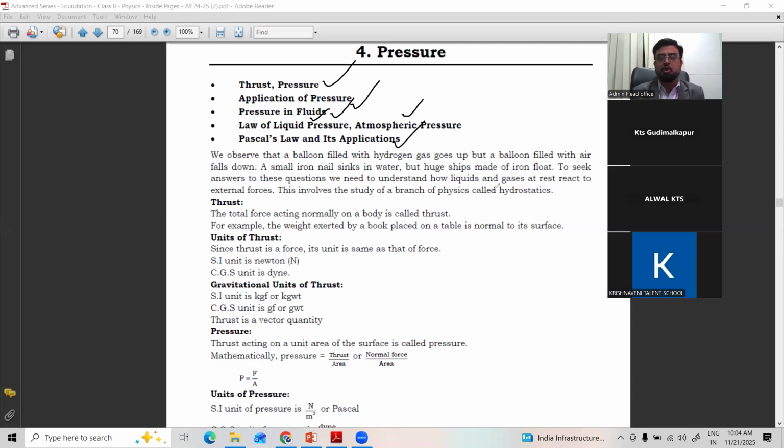Hope you are all ready. Very interesting topic, because it is our day-to-day application. Everywhere we can see the pressure, we can see the application.